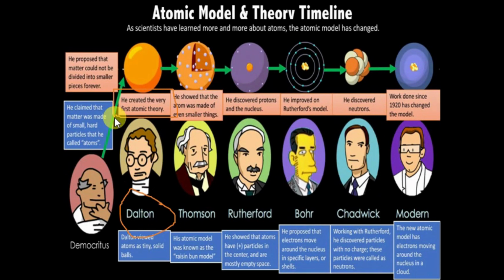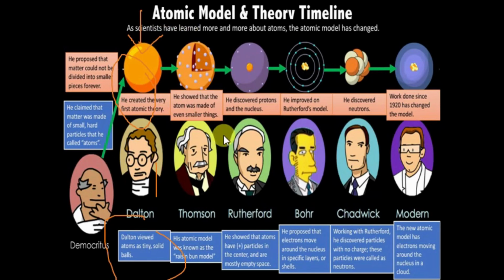He said that atoms are individual particles that you cannot further break, and he also gave the evidence, so his theory was approved. Dalton viewed atoms as tiny particles, and his theory is called atomic theory. He was the first scientist who gave an evidence-based theory.